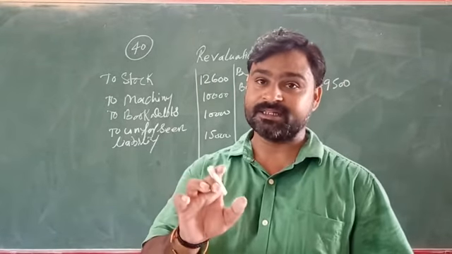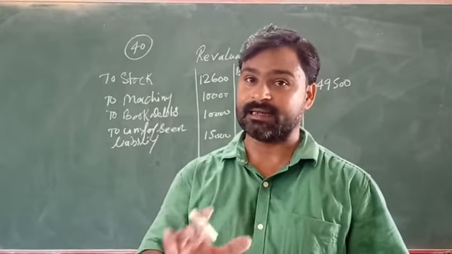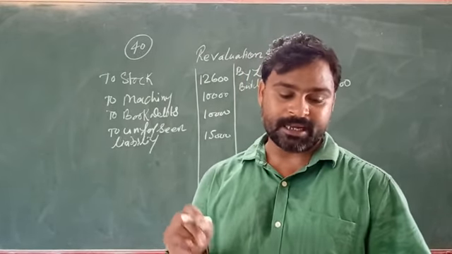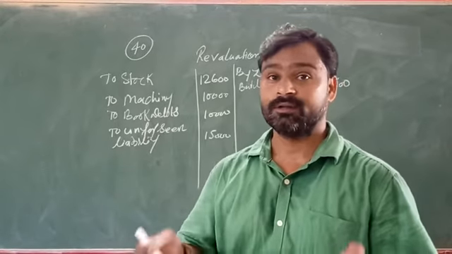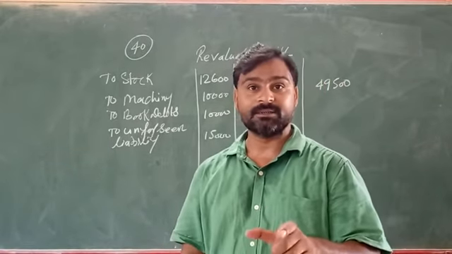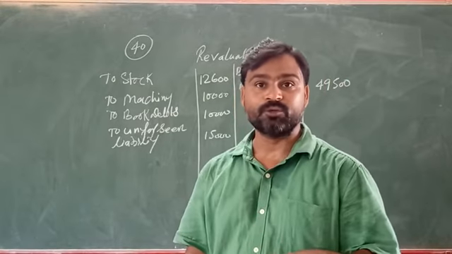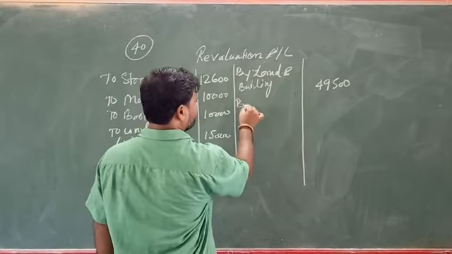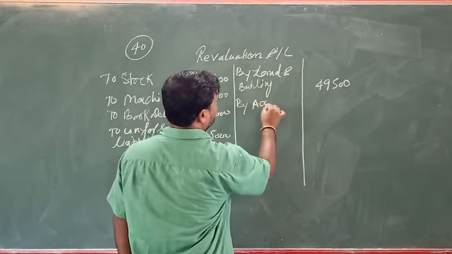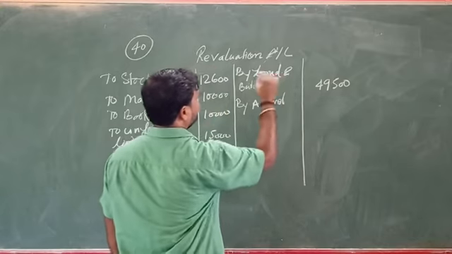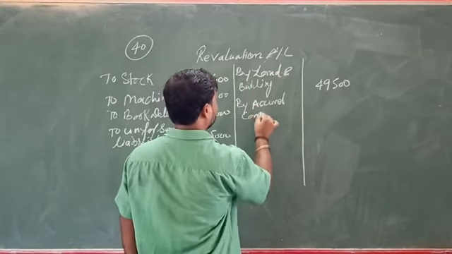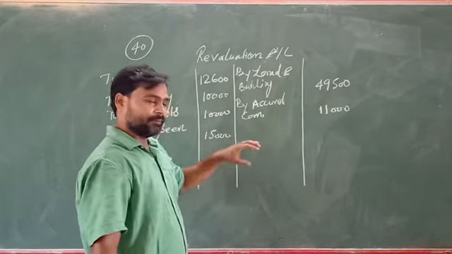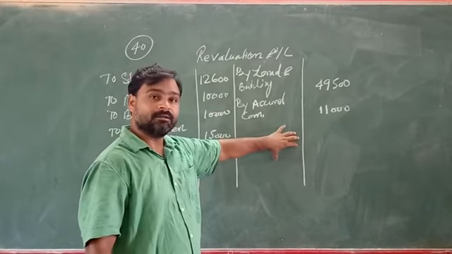B. The profit share remaining the same, that does not belong to any assets and liabilities, so we will not count it here. That 11,000 is to be received as commission, which is not accounted for. We have to receive 11,000 rupees as commission, but it is not accounted for, which means that is an unrecorded asset for us. We will write here unrecorded assets because that is a profit for us, so we will write it on which side? Credit side of revaluation. How much? 11,000.